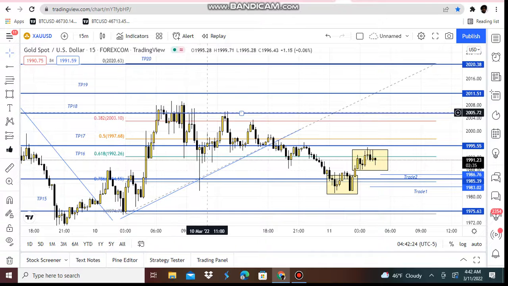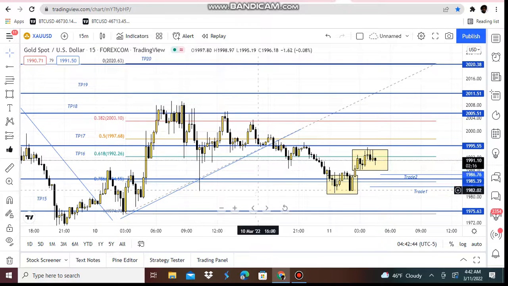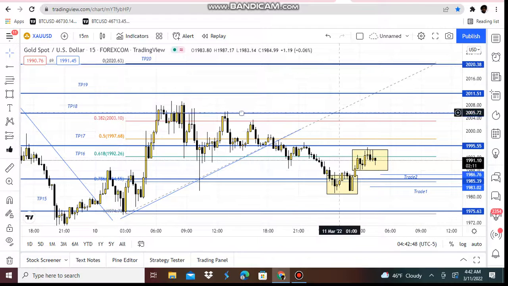It was just here in the past, March 10th, March 11th, 2022. We're expecting gold to get back up here where it was just at March 10th, 2022. So pretty simple: once price broke this uptrend, we knew it was going to retest back down to 0.786 Fibonacci. It breaks this trend line, boom, we have our Fibonacci on here and should get back up to 0.382 Fibonacci, and then eventually zero is at take profit TP20, 2020.